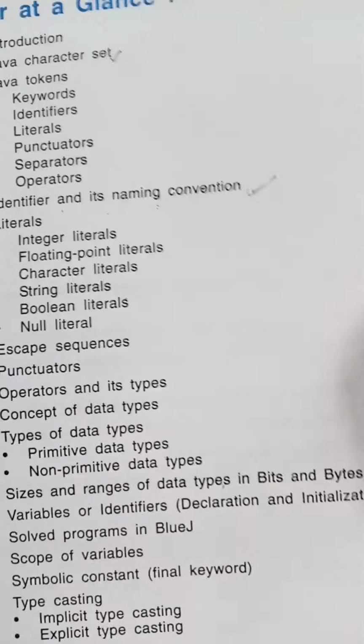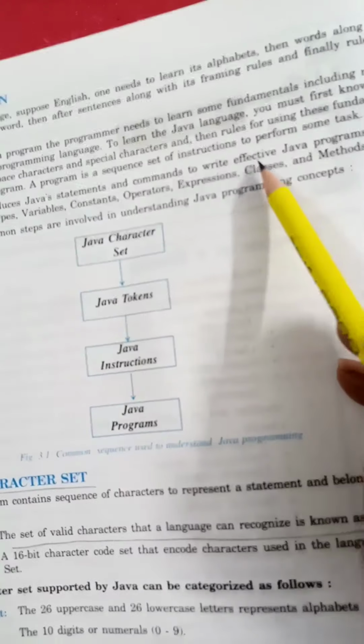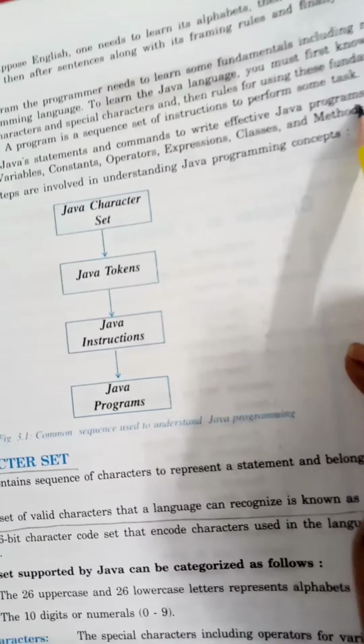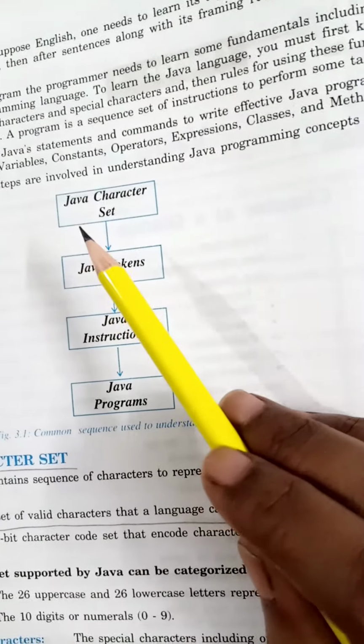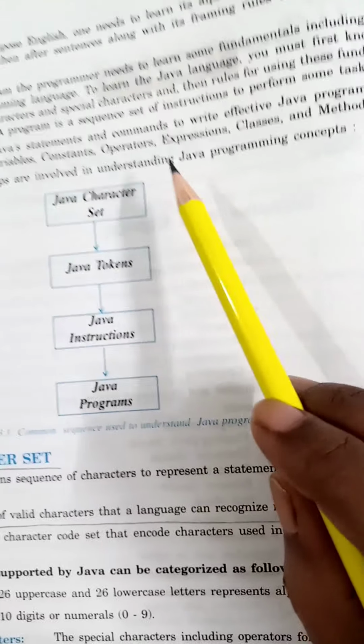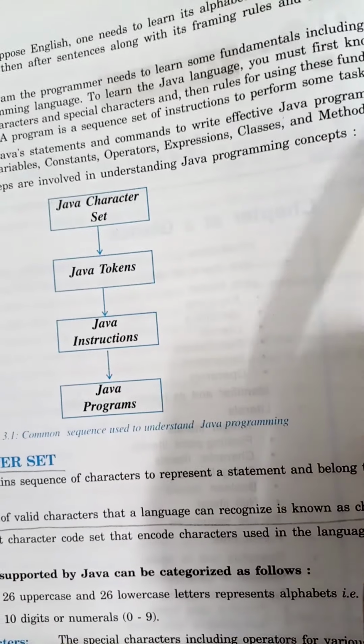Now, introduction. Java statements and commands are used to write an effective Java program, which include tokens, data types, variables, constants, operators, expressions, classes and methods, etc.